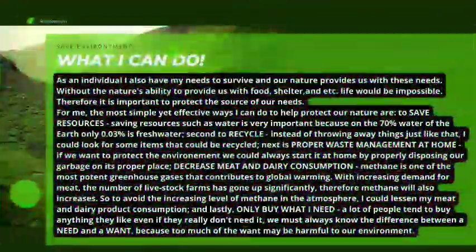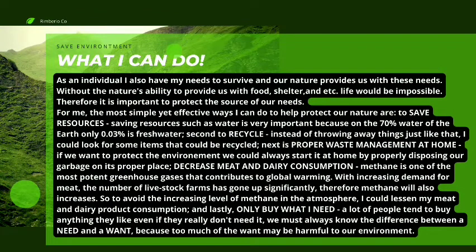As an individual, I also have my needs to survive, and our nature provides us with all these needs. Without nature's ability to provide us with food, shelter, and etc., life would be impossible. Therefore, it is important to protect the source of our needs. For me, the most simple, yet effective ways I can do to help protect our nature are to save resources. Saving resources such as water is very important because of the 70% water of the earth, only 0.03% is fresh water.